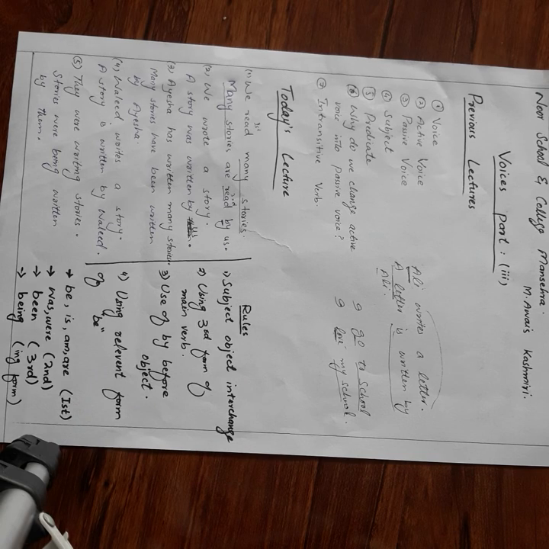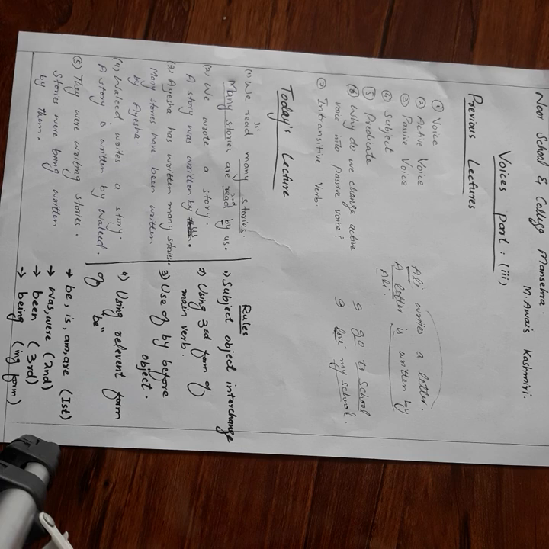Repeat with me: be is first form and its relevant forms are be, is, am, are. Then its second forms are was, were, its third form is been, and its ing form is being. So we actually use forms of be in passive voices.